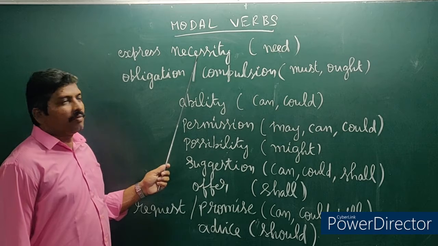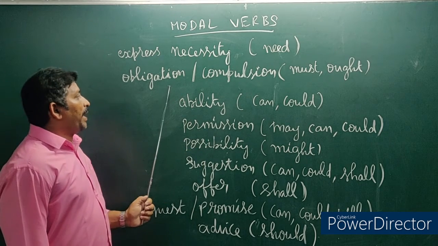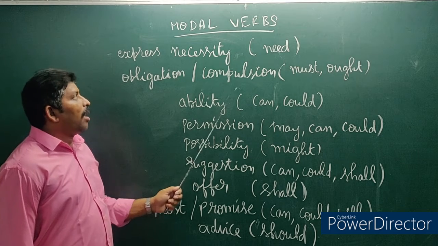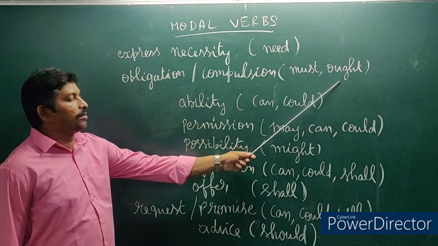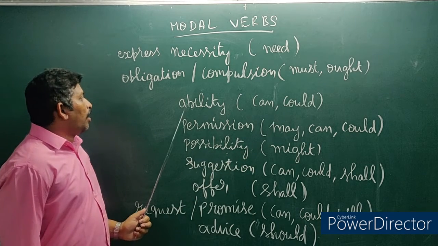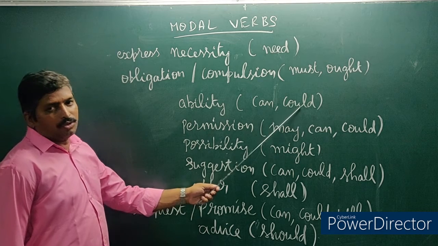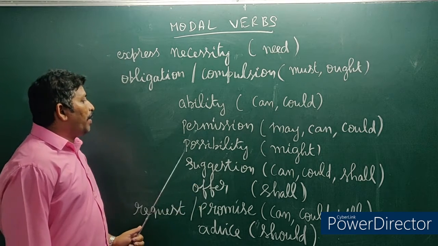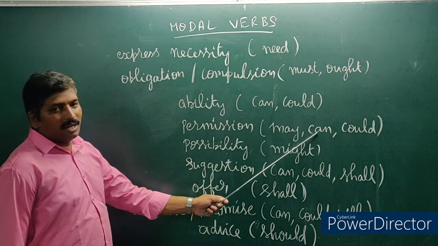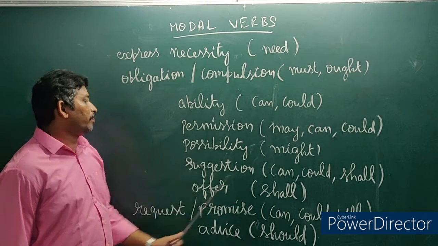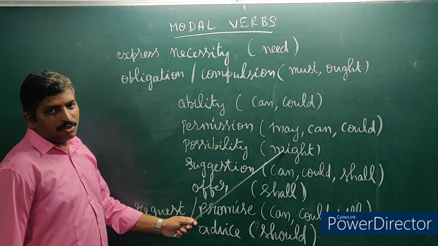For necessity, the modal verb need is used. For obligation or compulsion, the modal verb must is used. For ability, the modal verb can or could is used. For permission, may or can or could is used. For possibility, the modal verb might is used.